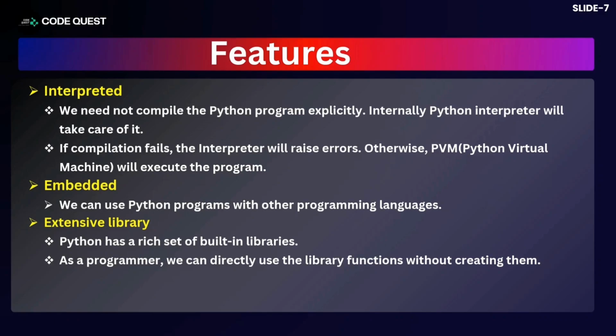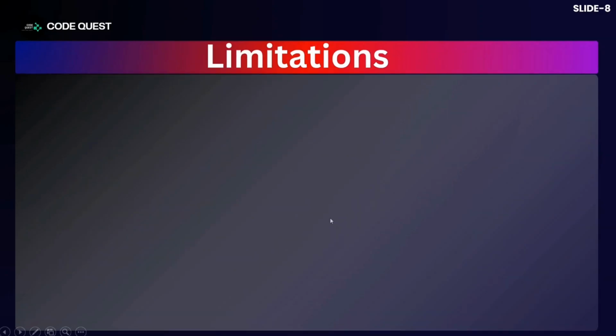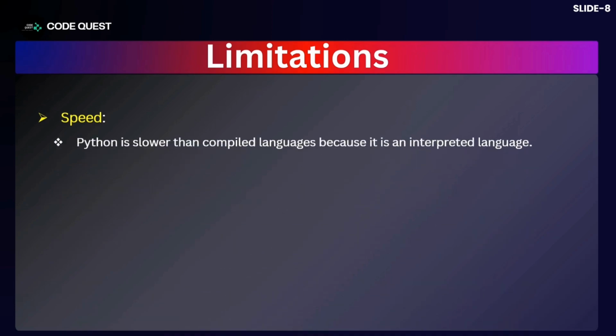Okay. Now, going ahead, these are the features that we have gone through. What actually are the limitations? Python has certain limitations. The first one is speed. Just now we said it is an interpreter based language. The working principle of an interpreter is that it takes line by line and converts or executes them. Whereas other programming languages are compiler based.